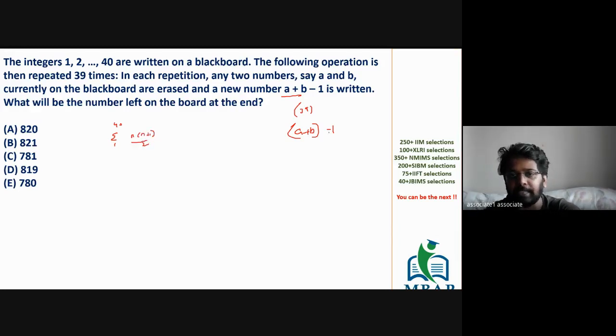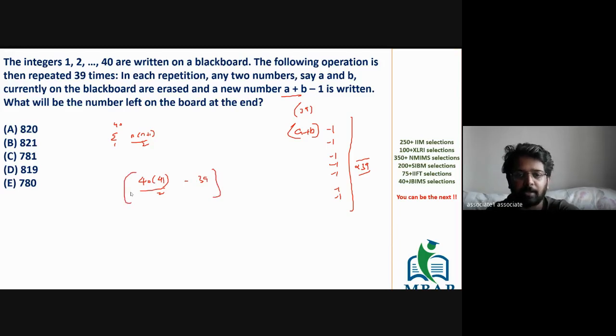But at each step, you're removing 1, minus 1, minus 1, minus 1. How many times are you removing 1? You're removing 1, 39 times. So ideally, the last number which will remain in the end will be the sum of the first 40 natural numbers minus 39. I hope we cracked the logic. And it's simple, easy for us to comprehend what the question is about.